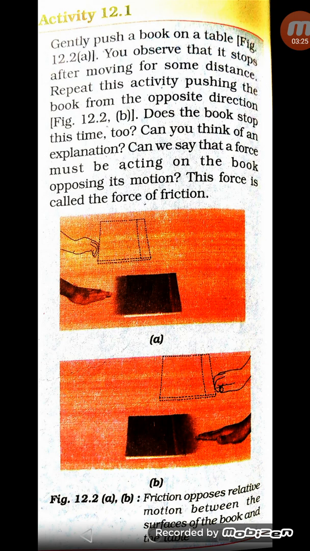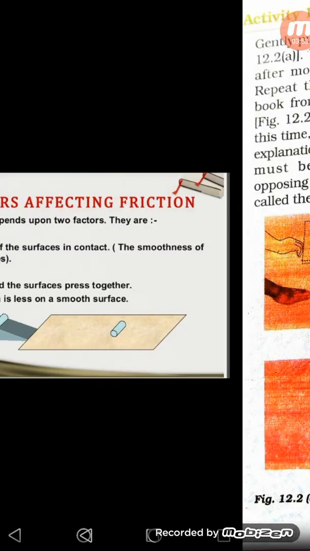So in this activity we see that whether we apply the force from any direction, the book stops after some time. So this activity proves that if we apply the force along the left, friction acts along the right, and if we apply the force along the right, the friction acts along the left. So this activity proves that the force of friction always opposes the motion of the object.